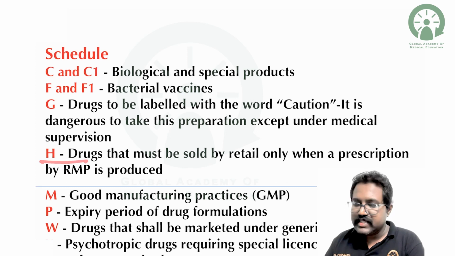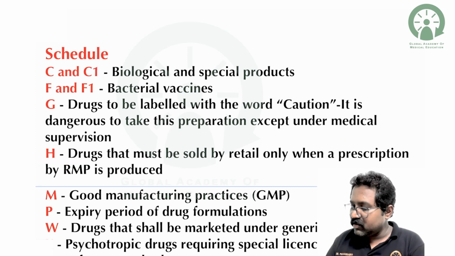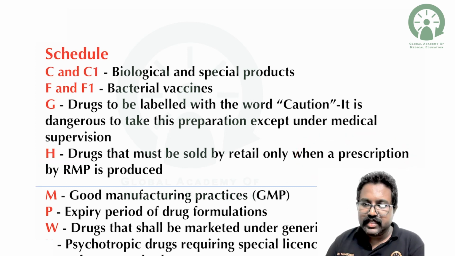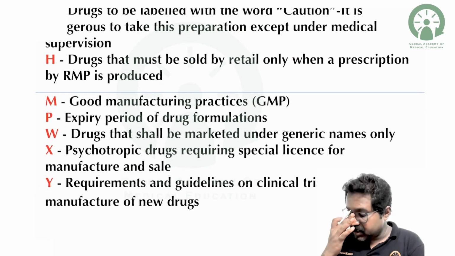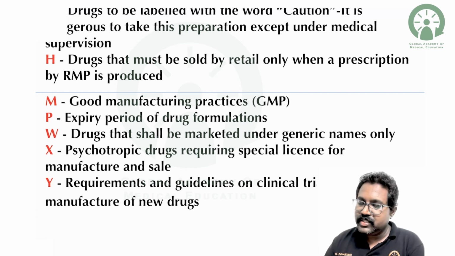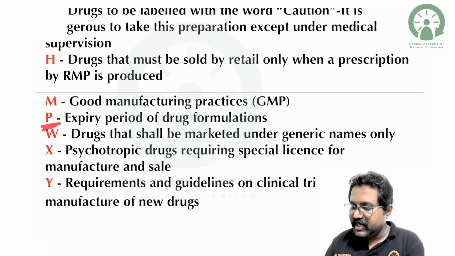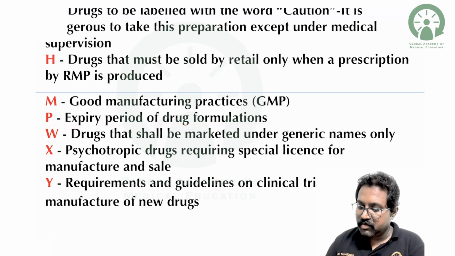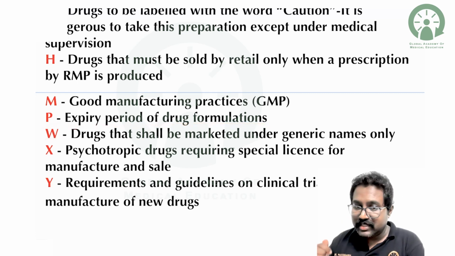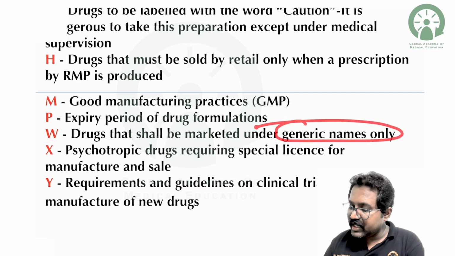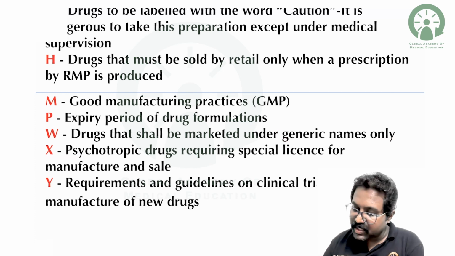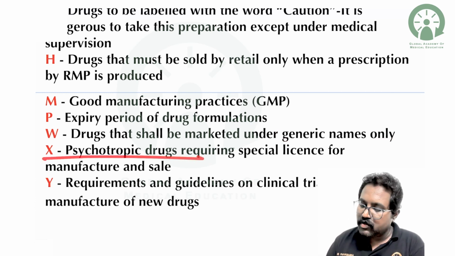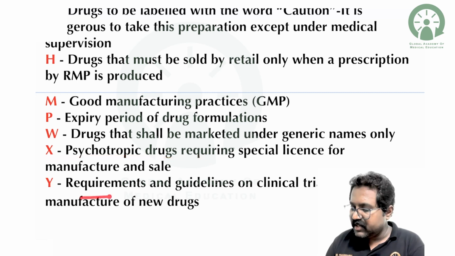H stands for a drug that must be sold by retail only when a prescription is produced by a registered medical practitioner. M stands for good manufacturing practices. Schedule M deals with the good manufacturing practices. P will tell you about the expiry period of the drug formulation, and W will tell you that the drug shall be marketed under generic name only. X will tell you about the psychotropic drugs which require special license for manufacturing. X stands for psychotropic drugs, and Y stands for regulation and guidelines.